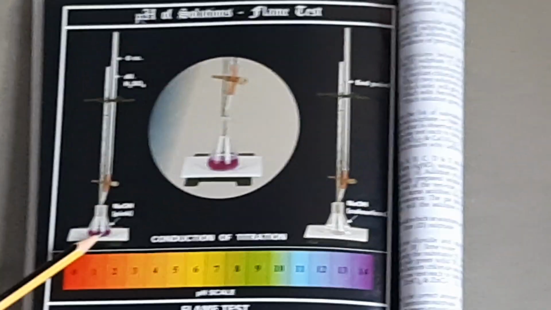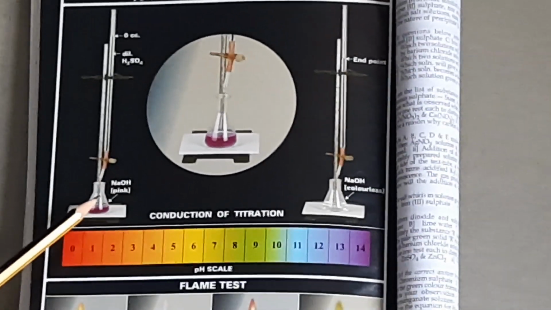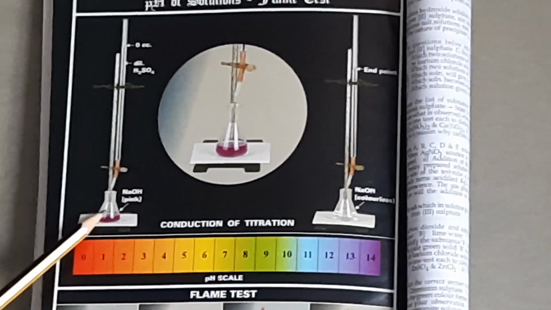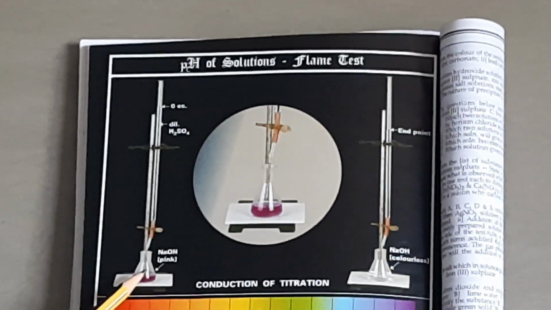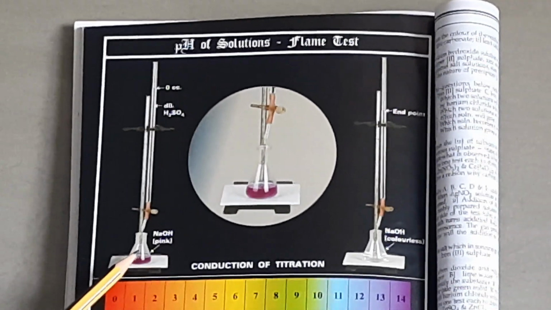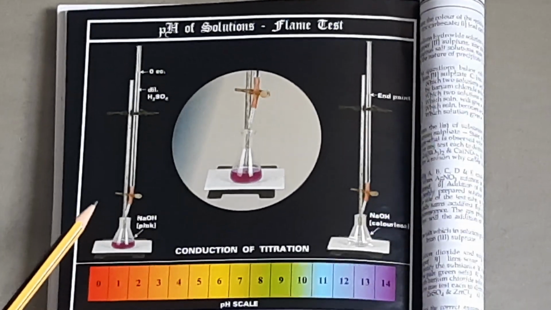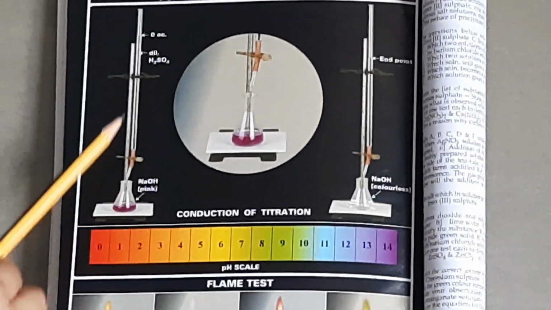To that sodium hydroxide, we are adding a few drops of phenolphthalein. You know the color of phenolphthalein in alkaline medium is pink. So this solution will be light pink in color. You just have to add a drop or two of phenolphthalein. When you start the titration, you are trying to neutralize the alkali by the acid.